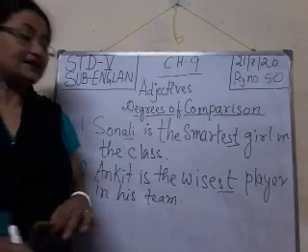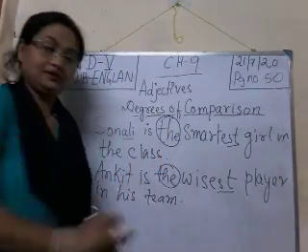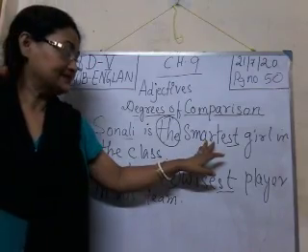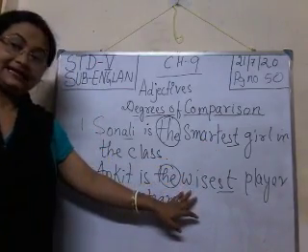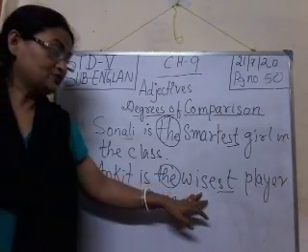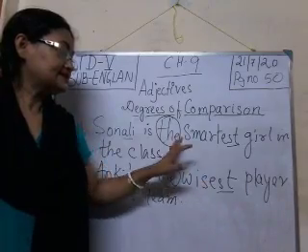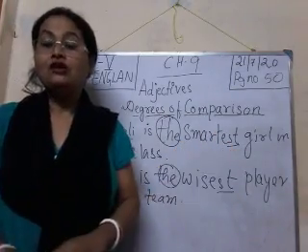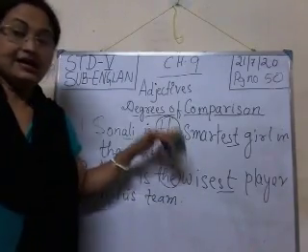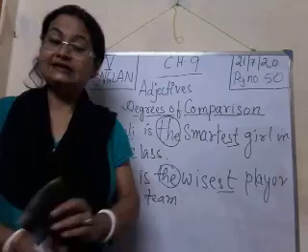So we have used the article the. Very important. We have used the article the before the superlative form of the adjective smartest, and in the second sentence we have used the before the superlative form of the adjective wise. The wisest, the smartest. So always keep in mind that we use the definite article the before the superlative degrees. Is it clear?